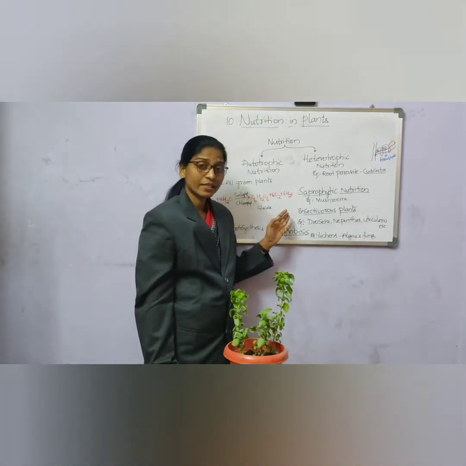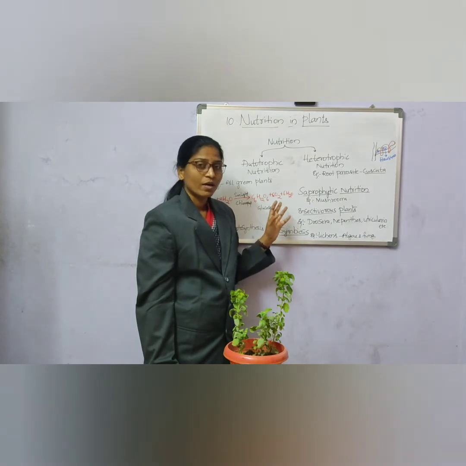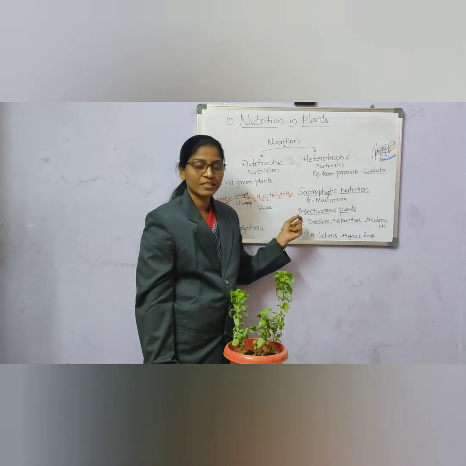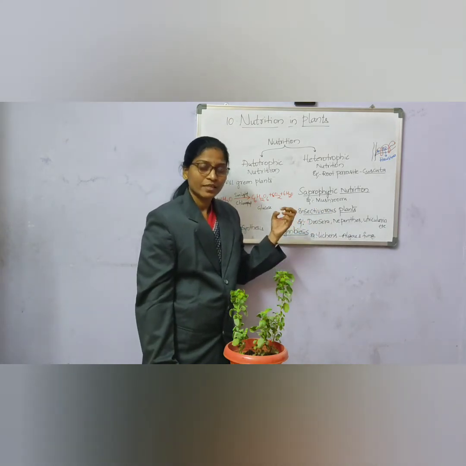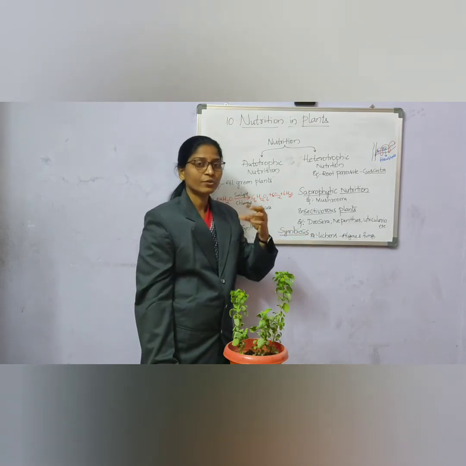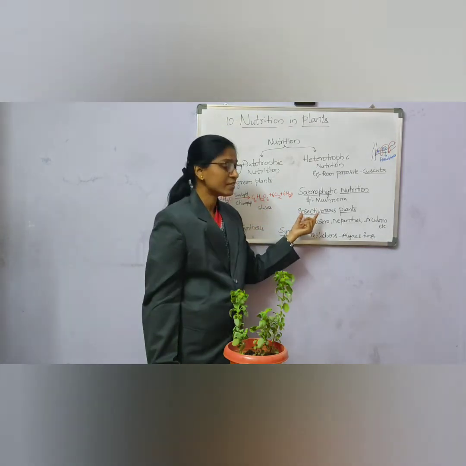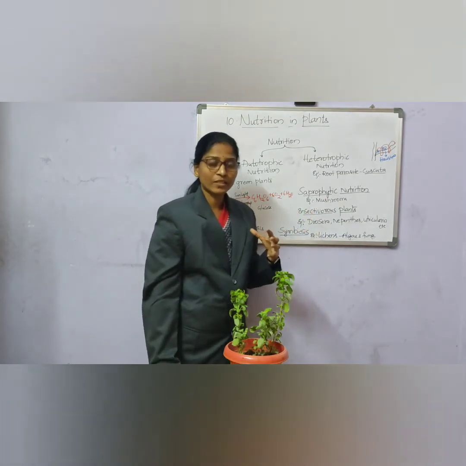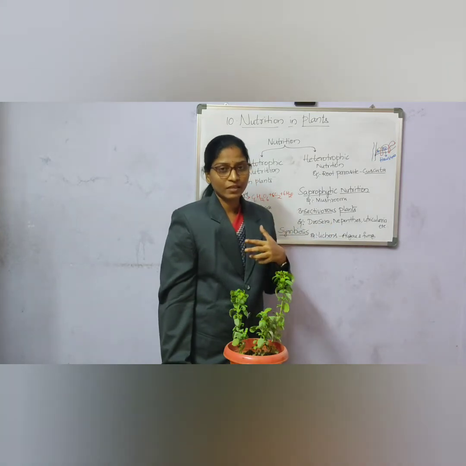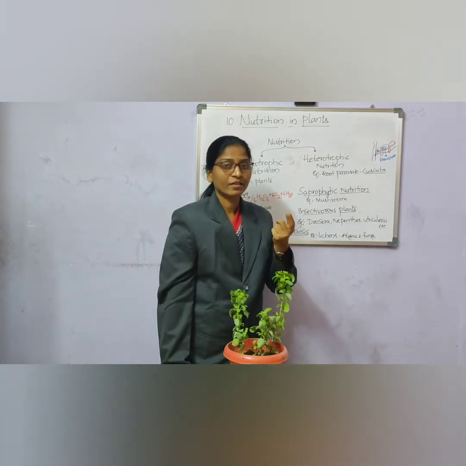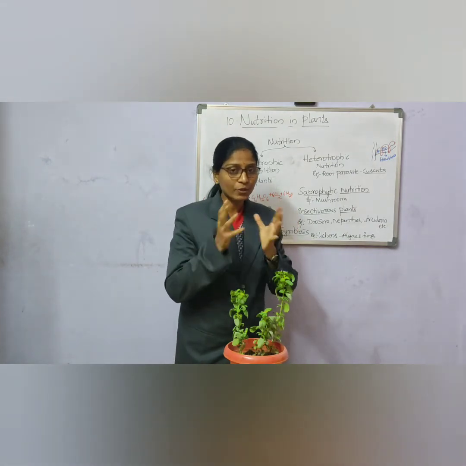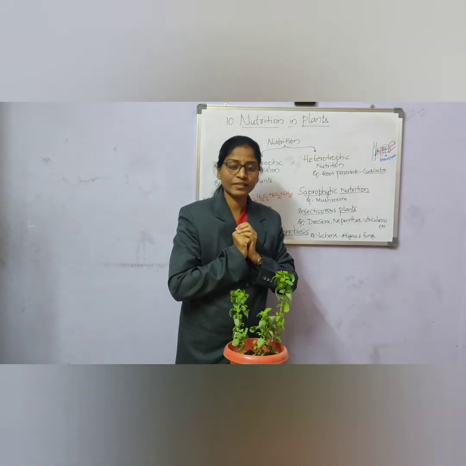Next one is insectivorous plants. By the name itself, it tells that the plant is eating insects. It can prepare its own food, but due to deficiency, these insectivorous plants grow in soils deficient in nitrogen. To fulfill the nitrogen requirement, they trap the insects and eat them.